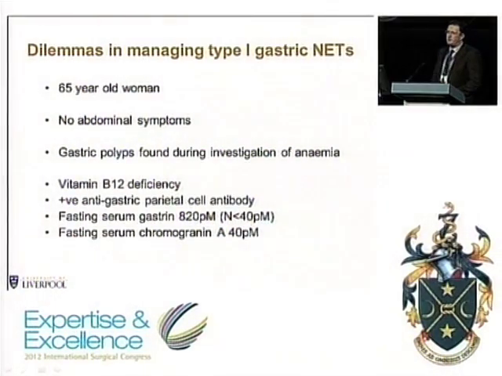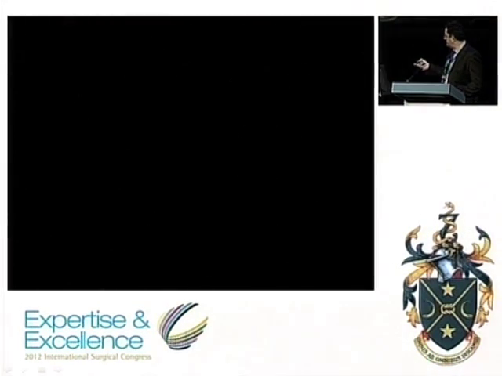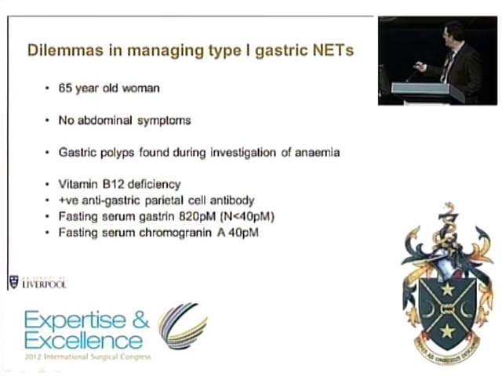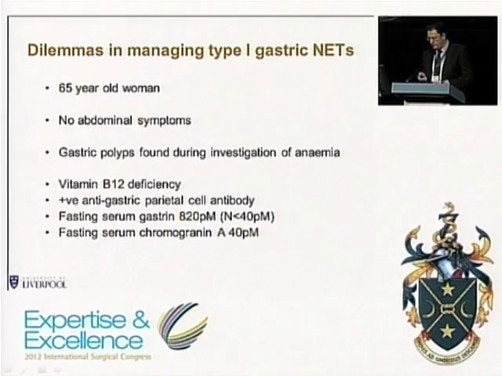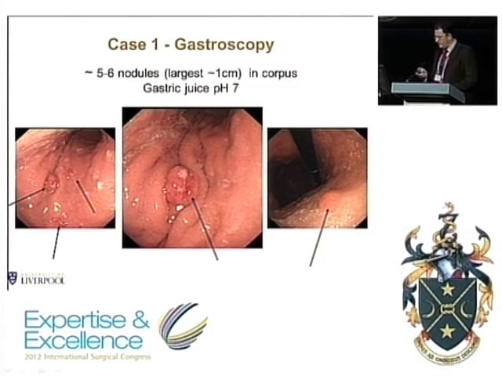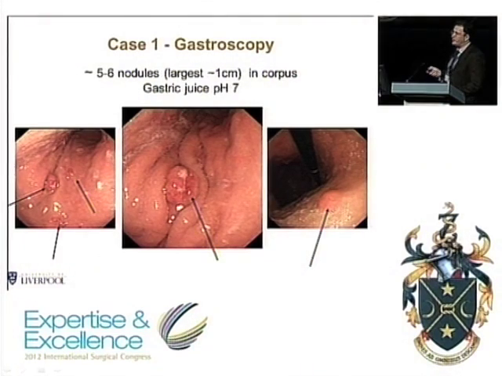On referral, we did some subsequent investigations, and we found evidence of vitamin B12 deficiency, positive gastric parietal cell antibodies, marked serum hypergastrinemia, and in this case, which is typical in these patients, a normal serum chromogranin concentration. This is an endoscopic image of the tumours.